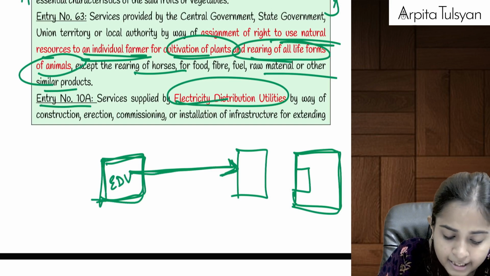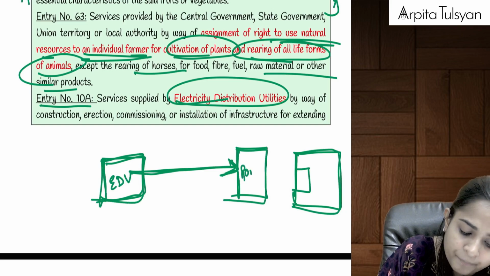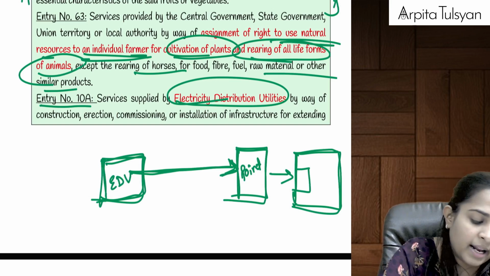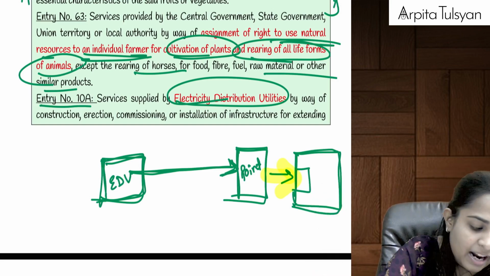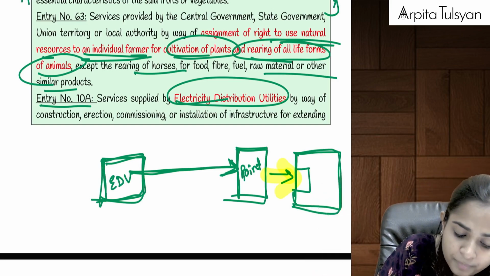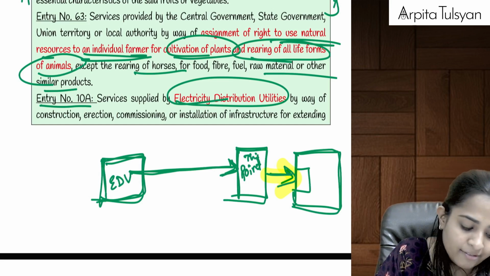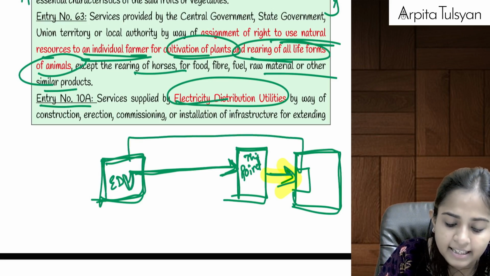From here, it has distributed electricity till a particular point. But my farm is still far away from that. So can I say I will have to extend the electricity from this point till my tube well? Okay, so I will tell the electricity distribution utility, sir, please extend the electricity till my land.